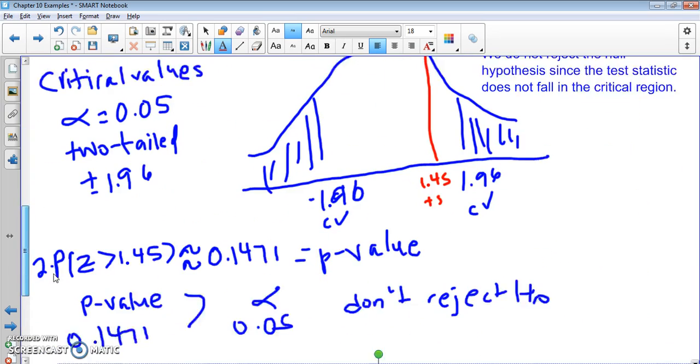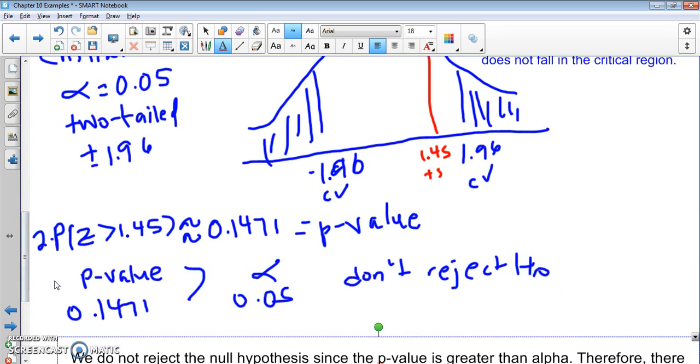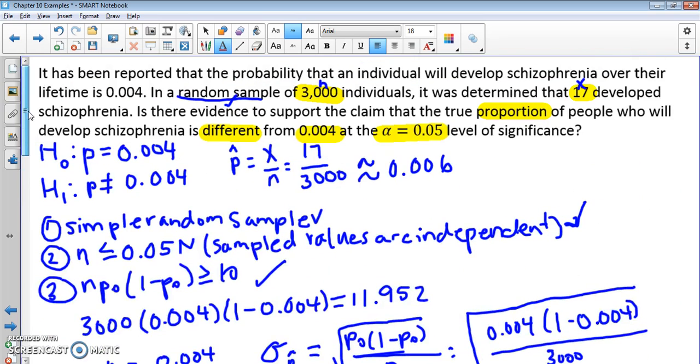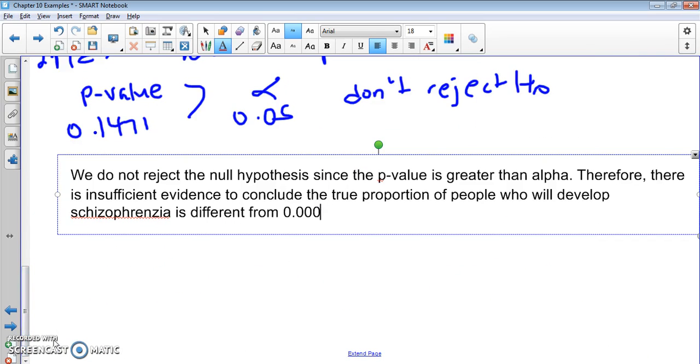So the true proportion of people who will develop schizophrenia is different from 0.004 at the 0.05 level of significance.